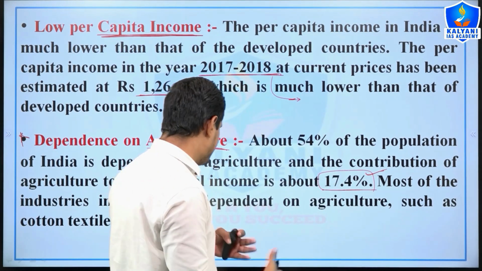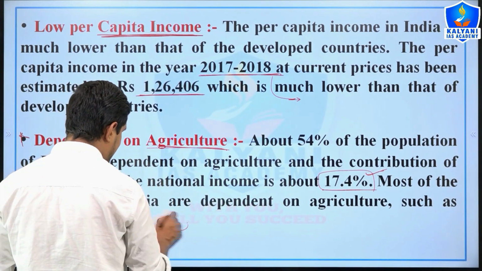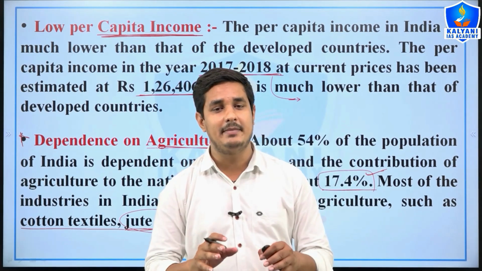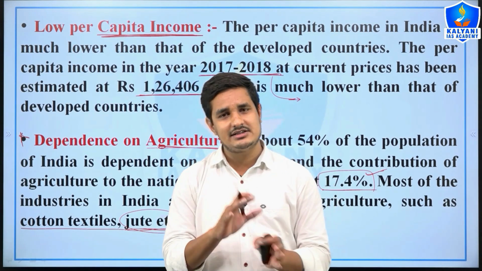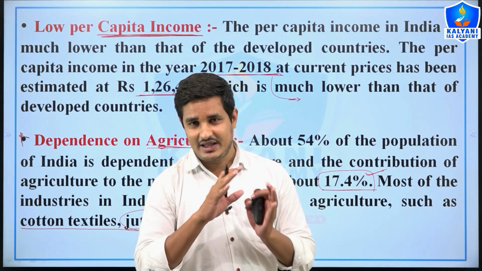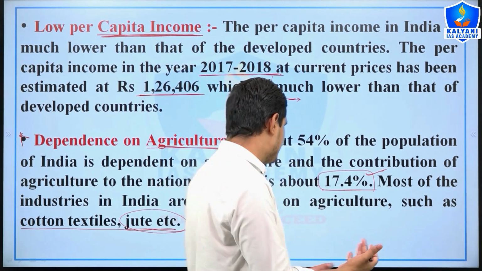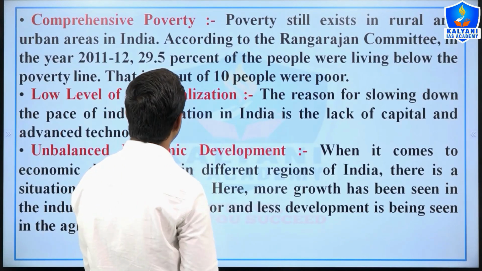Also, many industries like the cotton industry, sugar industry, and jute industry are directly dependent on agriculture for their development. Therefore, the dependency on agriculture is maximum in India, and agriculture depends on the monsoon. So everything depends on the monsoon, which is a risky situation in India.